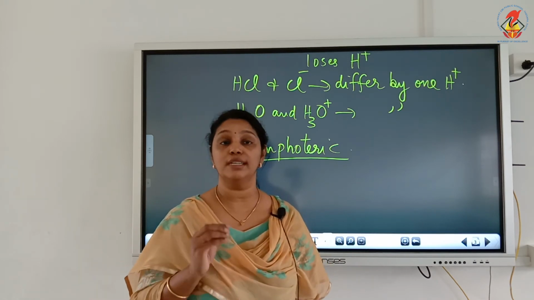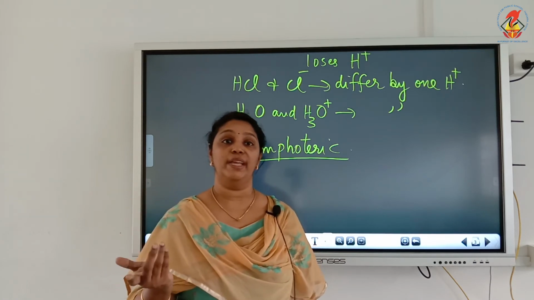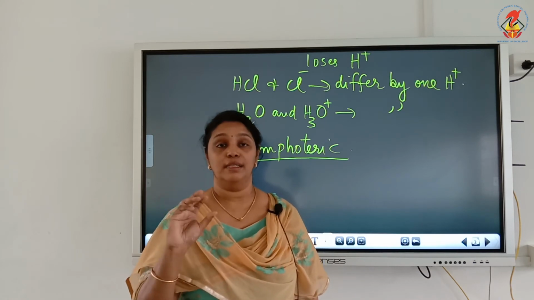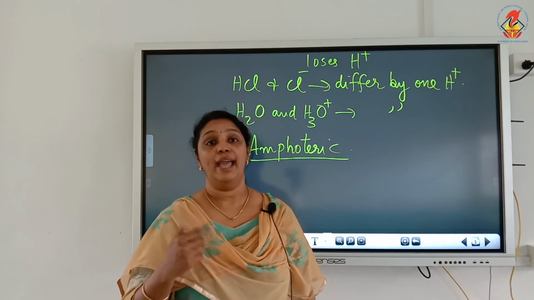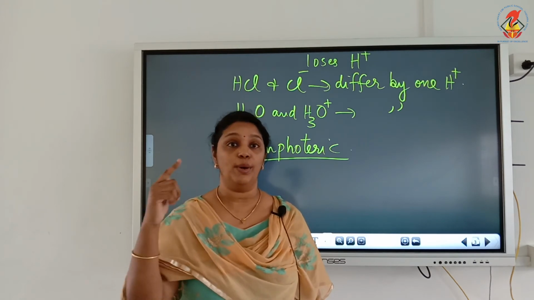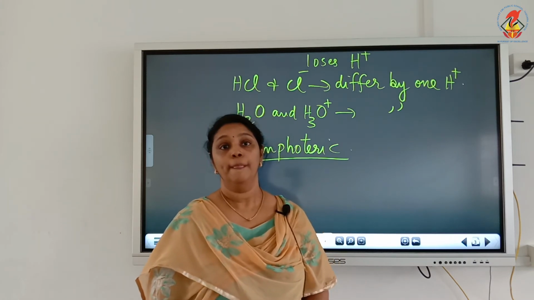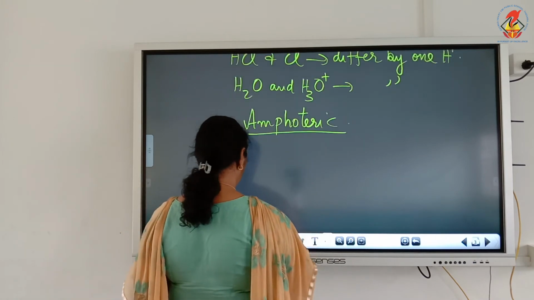So according to Bronsted-Lowry concept, acids are proton donors and bases are proton acceptors. And we have conjugate acid base pair, that is acid base pair that differ by one proton, and conjugate acid will have one extra proton and conjugate base will have one less proton. Now there is one more thing that is to be remembered, a very important note, that is